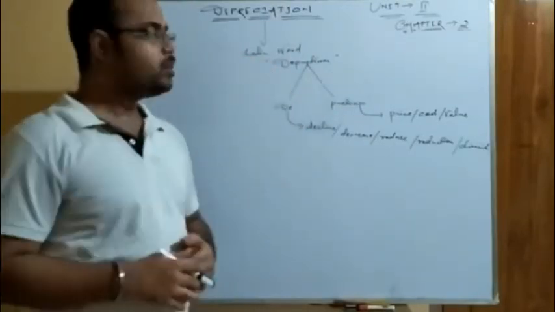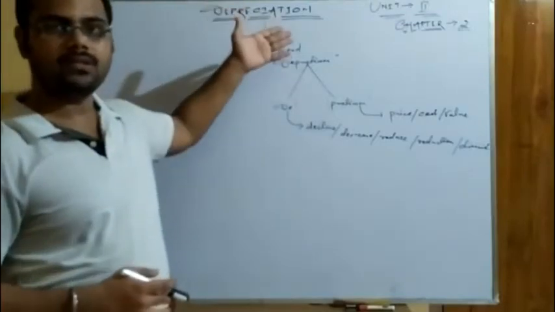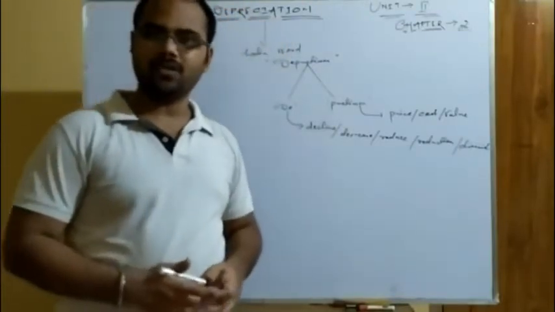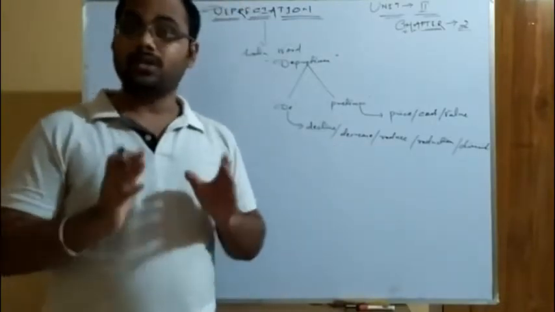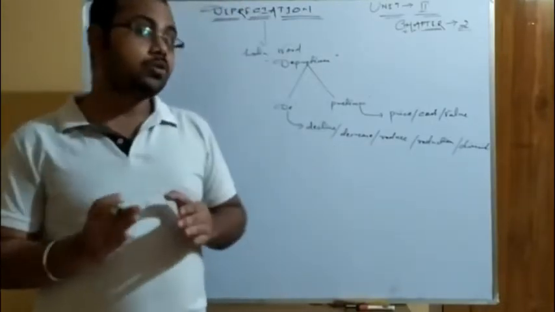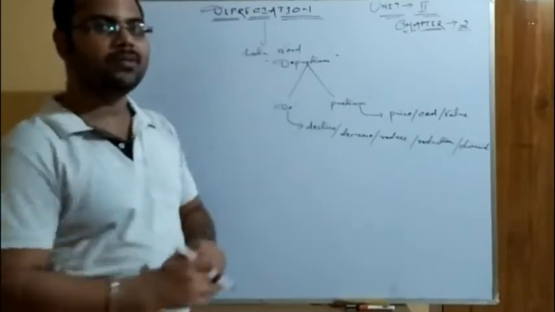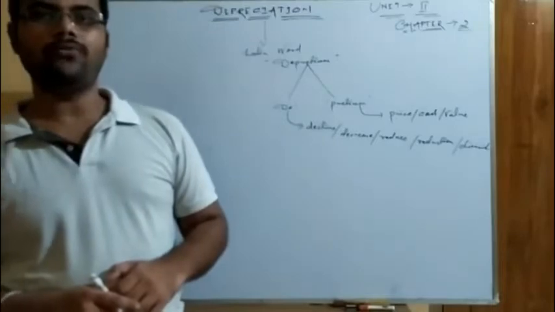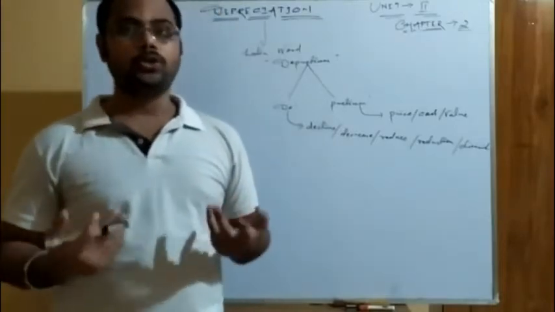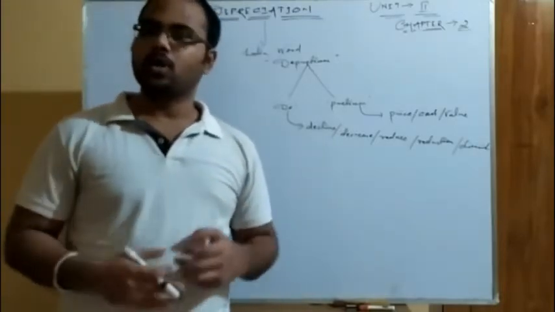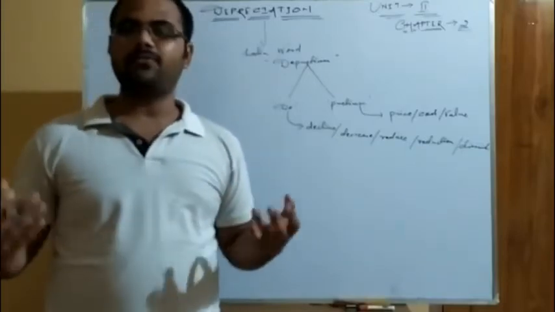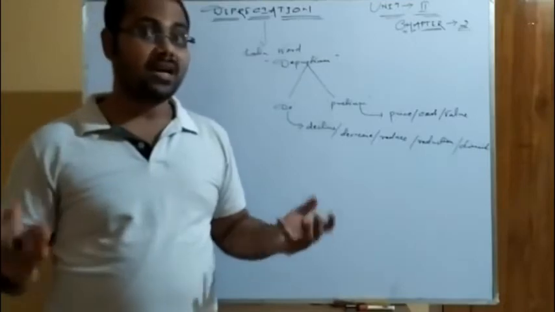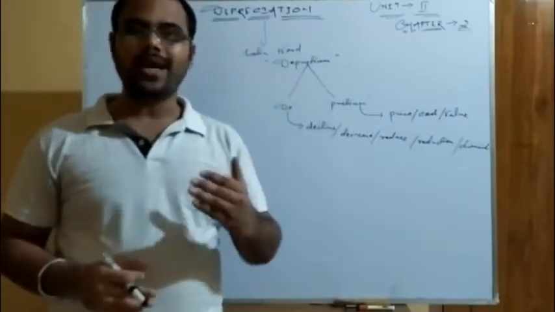Now coming to our main word that we have discussed, the name of the chapter, that is depreciation. So what is depreciation? Again, I am recalling it to you just to tell you those vital factors. Just listen to the meaning. The meaning is decrease or reduction in the value of a fixed asset due to use and passage of time. Got it? So what are those two important or vital factors that lead to depreciation? Those two important factors, as I said in the meaning, are use and passage of time.